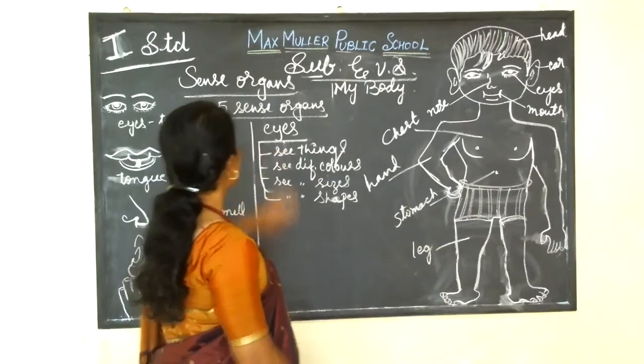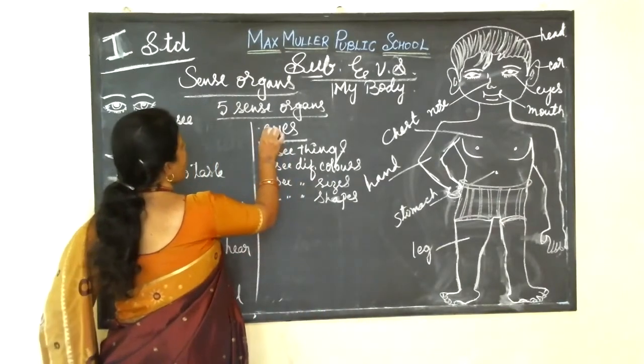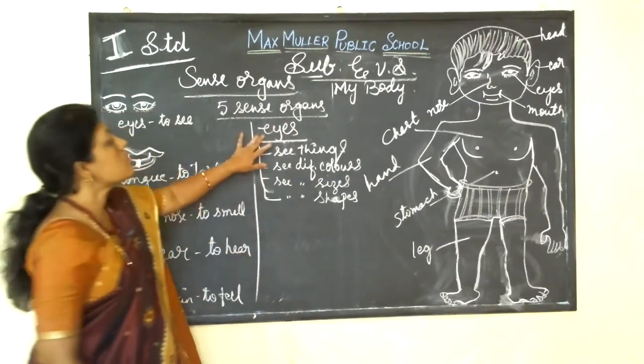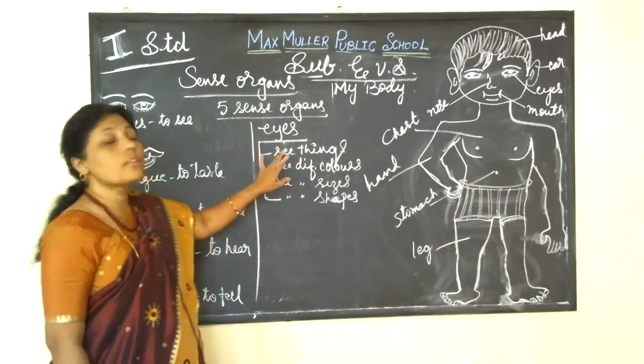So the first sense organ is the eyes. With our eyes, we can see different things.